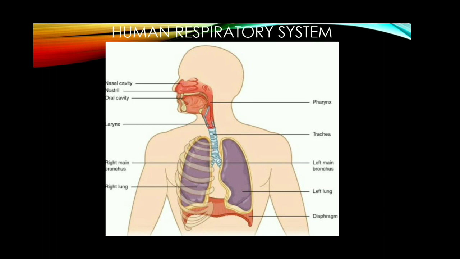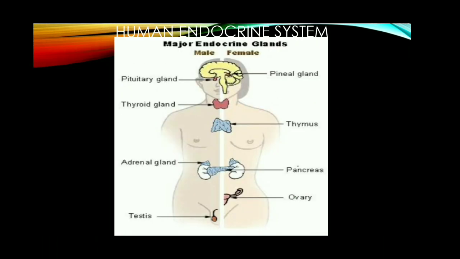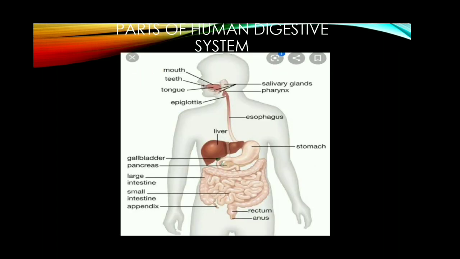Digestive system. We are taking food. The food contains nutrients. In order to get nutrients from the food, our digestive system performs a marvelous function by secreting digestive enzymes and breaking the complex form of food into simpler substances.